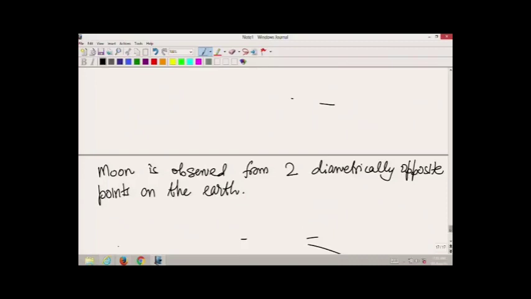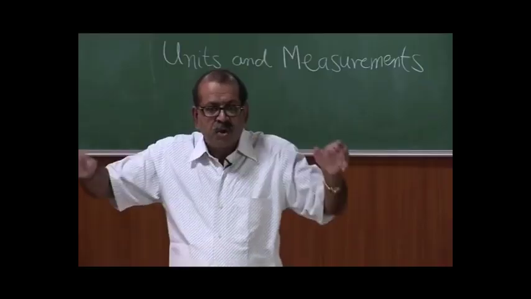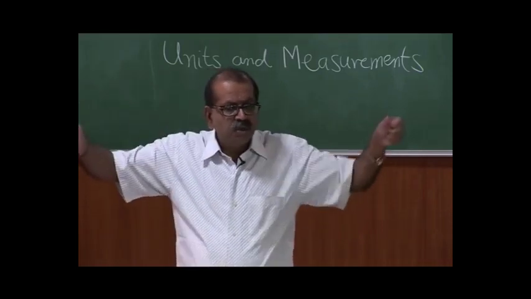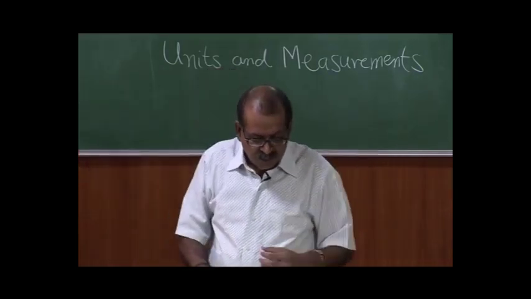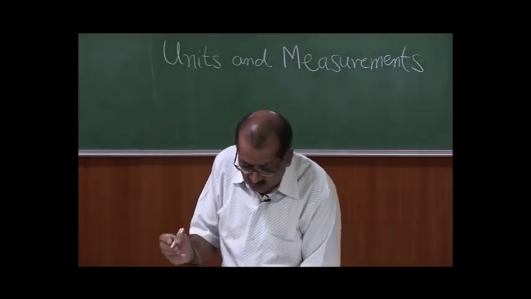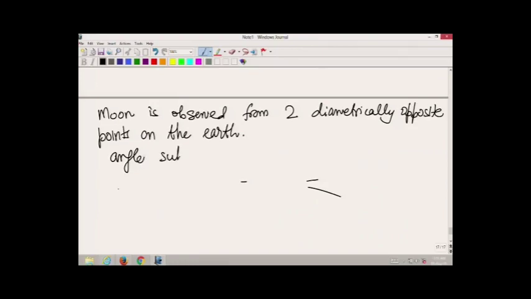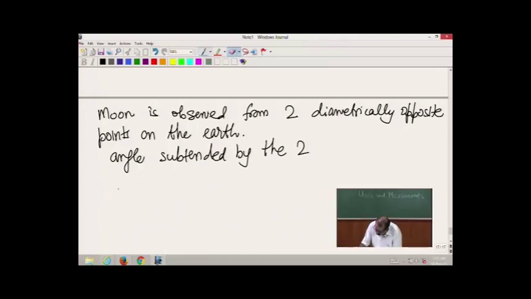And so, we observe the moon from 2 points on earth which are on opposite ends of the diameter of the earth. What is given to us is the angle subtended by the 2 lines of observation.